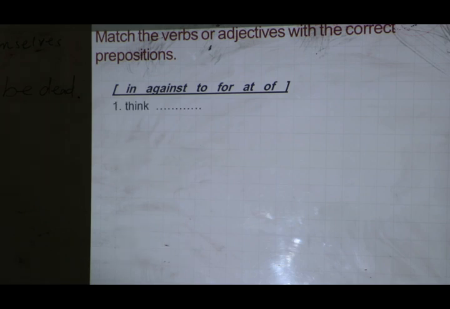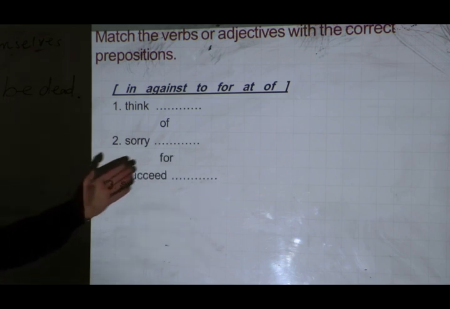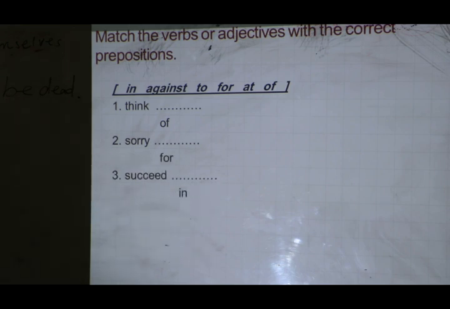Now, if you are going to check your answers, look at number 1, think of. Number 2, sorry for. Number 3, succeed in. Right. And number 4, look forward to. Number 5, decide against.